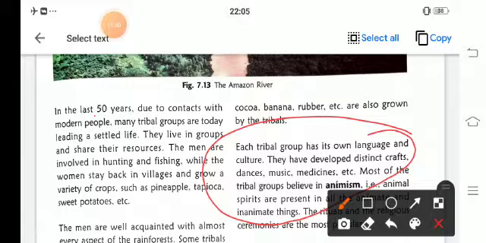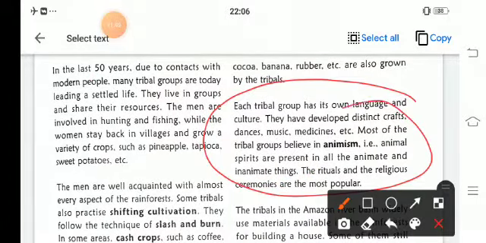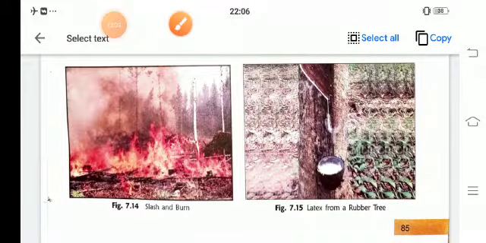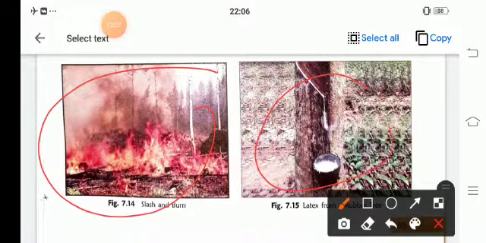These tribal groups believe in animism, that is, spirits are present in all animate and inanimate things. The rituals and religious ceremonies are the most popular. So they believe in spirits, and they have their own languages. See the latex. This is slash and burn cultivation like this, and this is the latex, rubber.